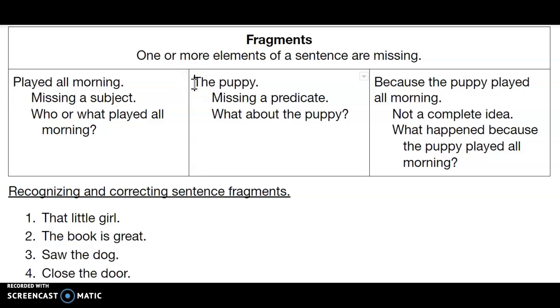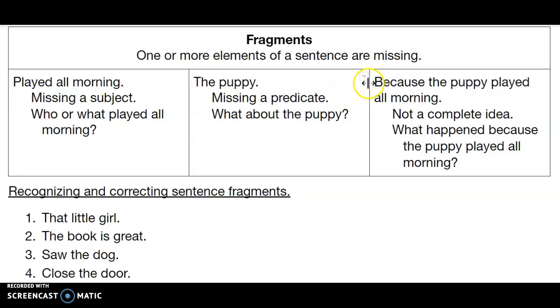Here, this one, the puppy, is missing its predicate. So now we have a subject, puppy. It's a noun. Remember, a subject is always a noun or a pronoun. And we have here the puppy, but we don't know what they're saying about the puppy. What about the puppy? Did the puppy do something? Is the puppy something? The puppy is tired. The puppy is cute. The puppy played all day, right? We don't know because all we're saying is the puppy. Clearly, this doesn't communicate a complete idea, and it doesn't because it is missing its predicate.